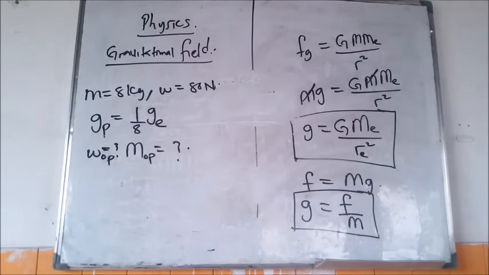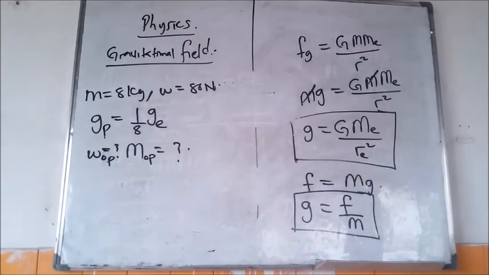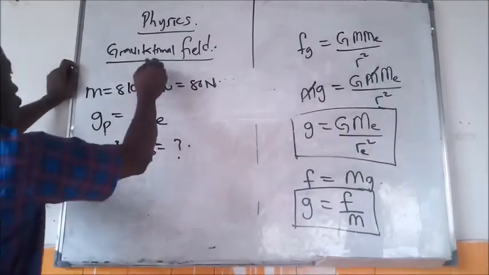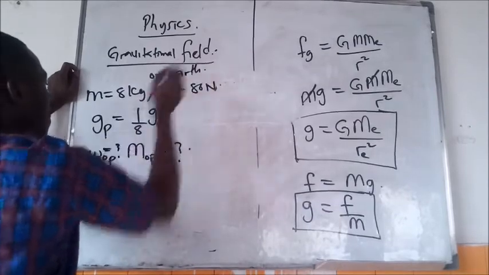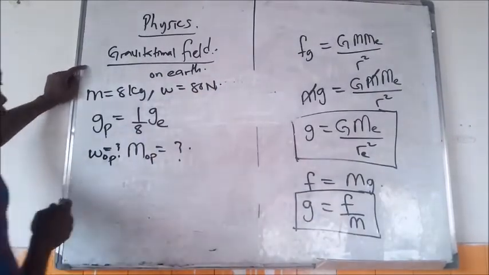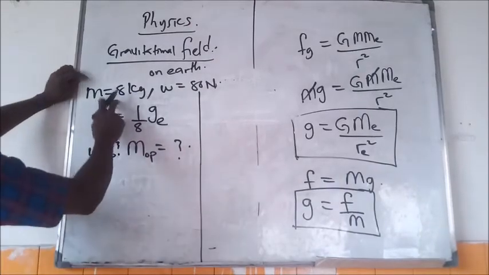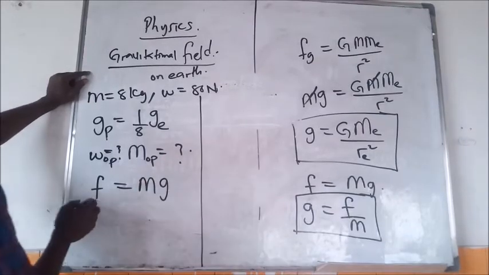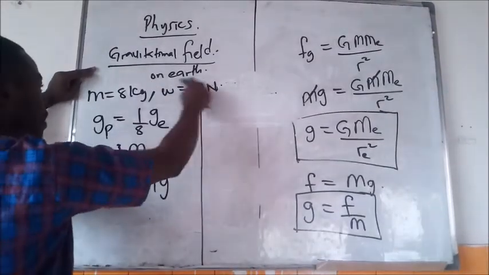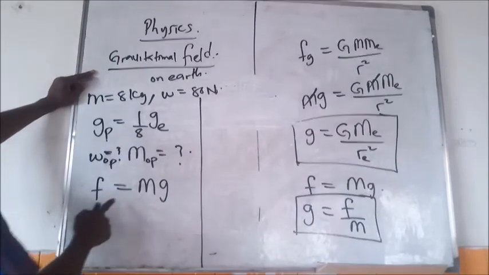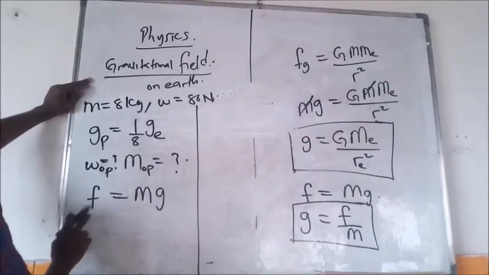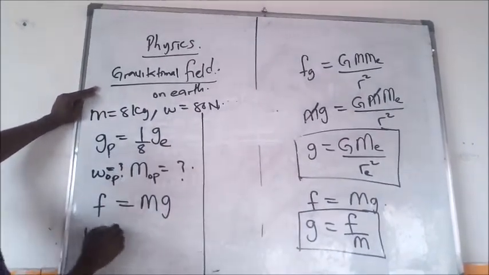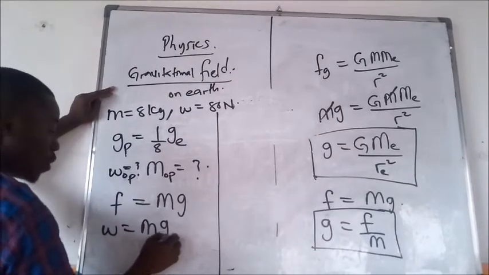Now, what are we going to do? Okay? If you have, this is on Earth, right? From here, you can have F equal to Mg, if you are dealing with Earth. F is equal to Mg. What is the force? It is still the same thing as weight. That means your weight is equal to Mg of the Earth.